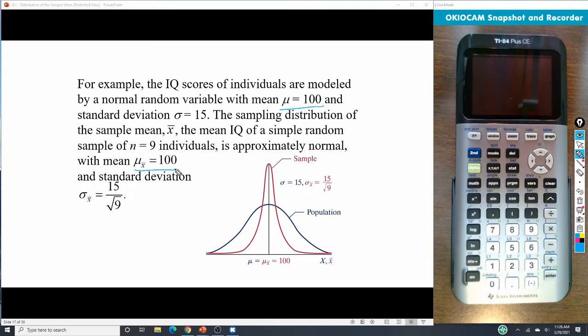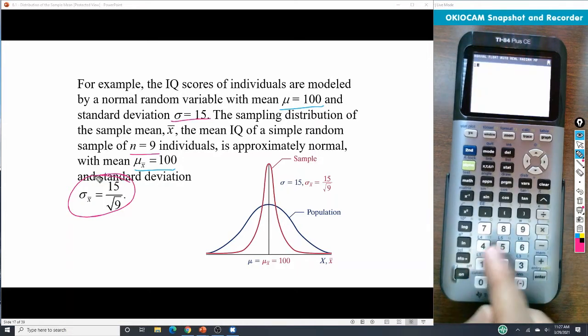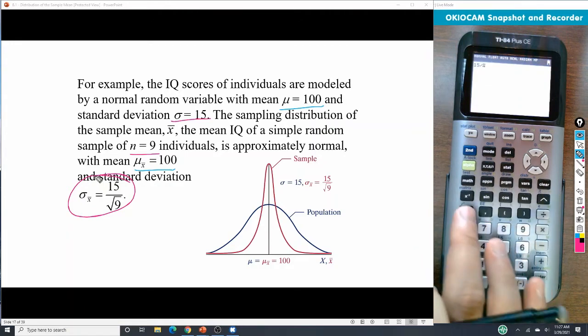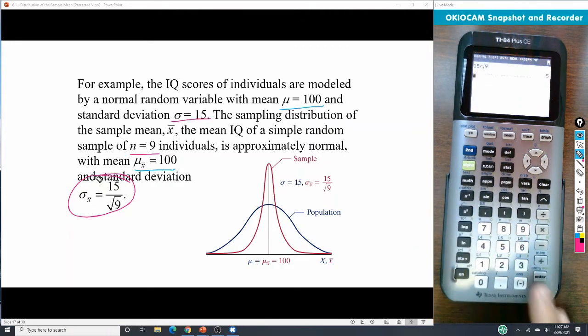All right. And then the standard deviation of the population is 15, and n is 9, and so that gives us that sigma sub x bar is 15 divided by the square root of 9. Now just pay attention to your homework. Do we need to leave it in that form, or do we need to find the decimal by plugging that in our calculator? And we can, that's a pretty simple thing. 15 divided by the square root of 9, in this case, would be 5. Now they decided to leave it in the original form, but just pay attention in your homework on what you need to do for that.